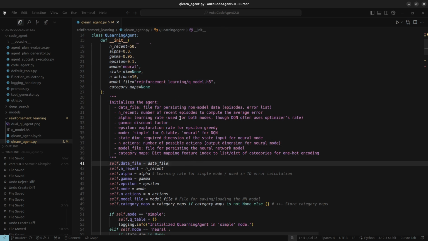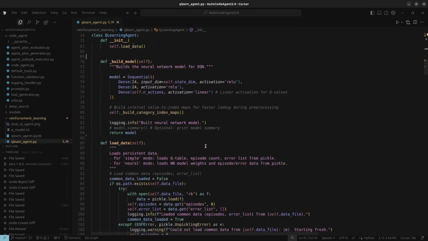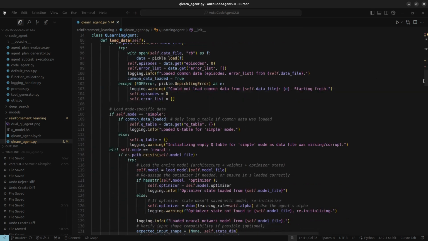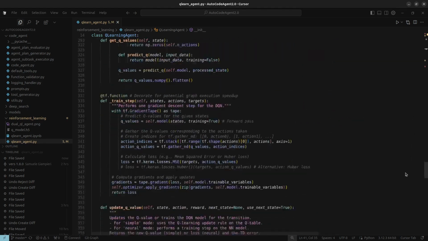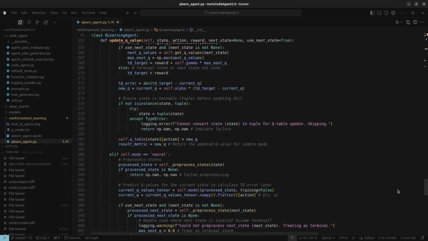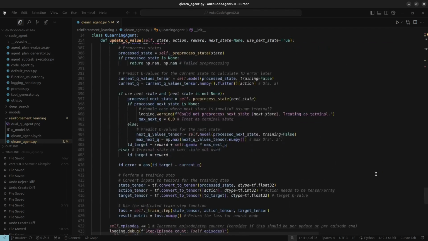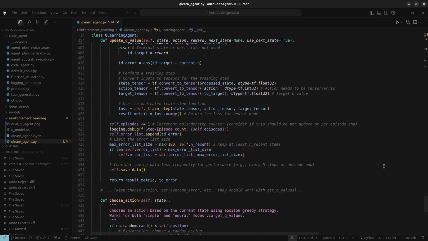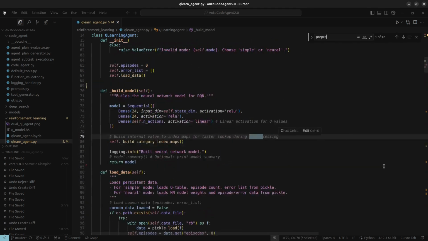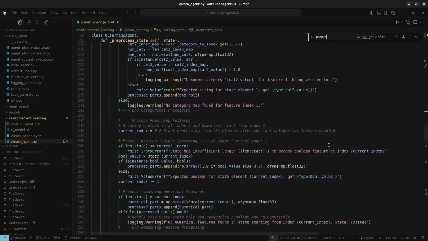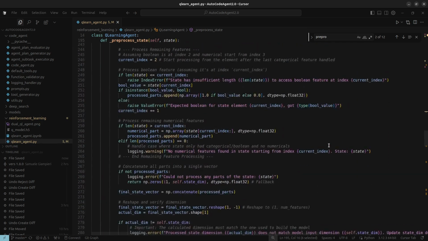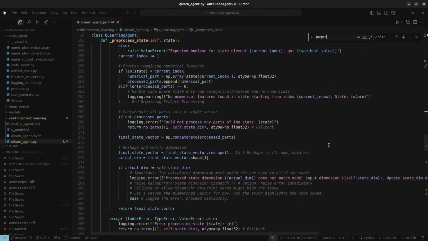Just to make it clearer, think about that simple grid world example again. If you used simple mode, the state might just be the row, column coordinates. The agent learns values like the Q value for being at 2, 3, and moving right. If you used neural mode, you'd first have to turn row, column into numbers, maybe like scaled row number, scaled column number. The neural network takes those numbers in and gives you Q values for moving up, down, left, or right. Training means showing the network lots of these number vectors and the target values they should have produced.